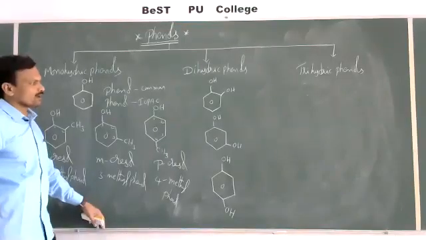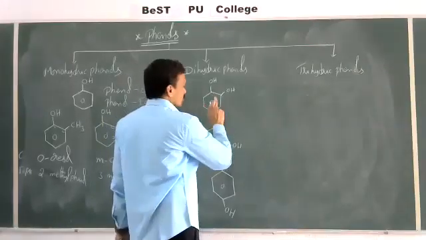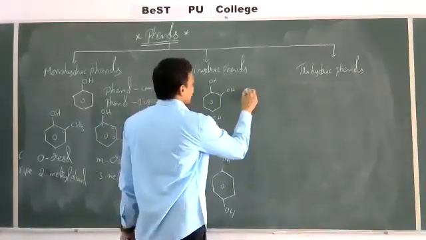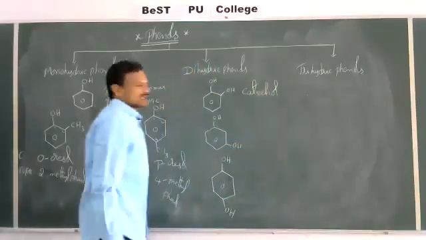So 3 dihydric phenols are there. Now, let us see the common name of this compound. This compound is named catechol. Catechol is the common name.